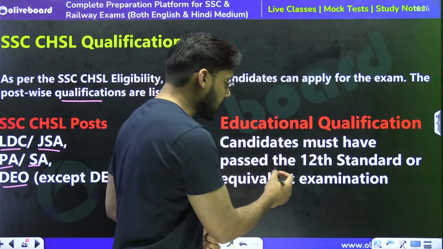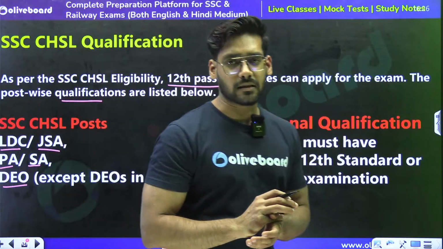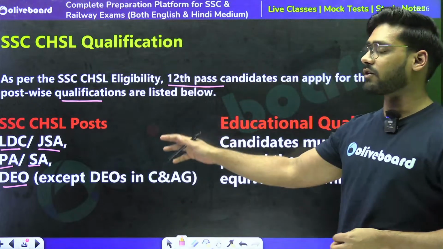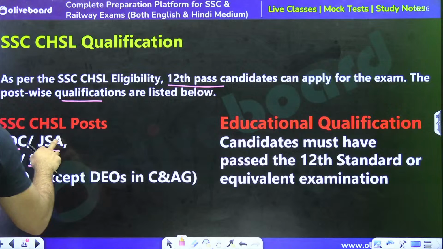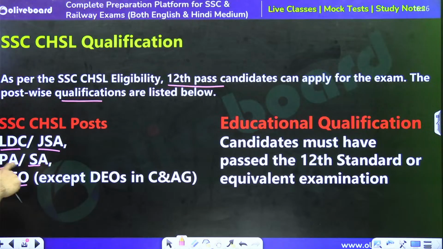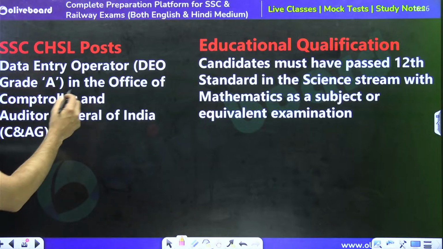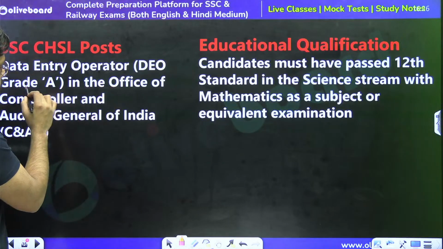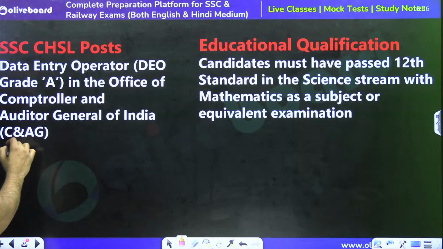Candidates must have passed the 12th standard or equivalent examination, in order to apply for any of the given posts: lower division clerk, junior statistical assistant, PA personal assistant, sectional assistant, DEO data entry operator, and so on. Then there is also the data entry operator grade A in the Office of Comptroller and Auditor General of India, C and AG.